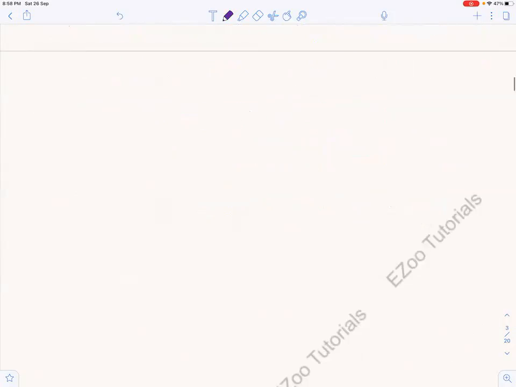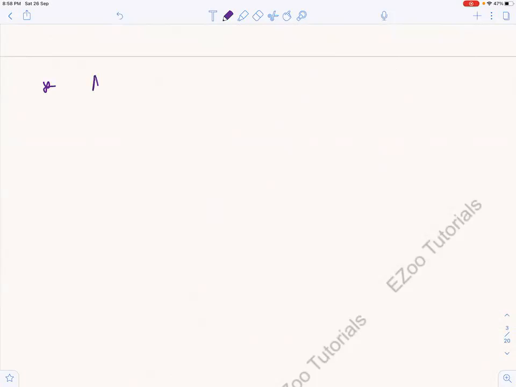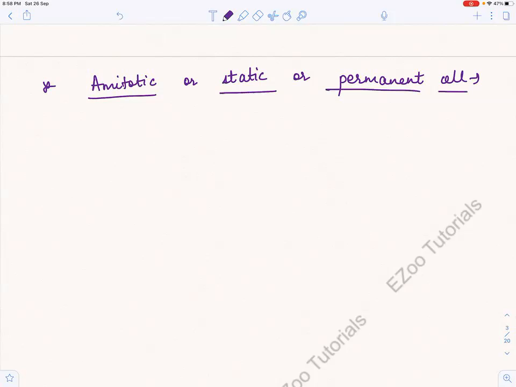Now there is also a third type of cells, and these are known as amitotic or static or permanent cells, right? From the name itself, we know that what: amitotic, static or permanent cells. इसमें क्या हो गया?